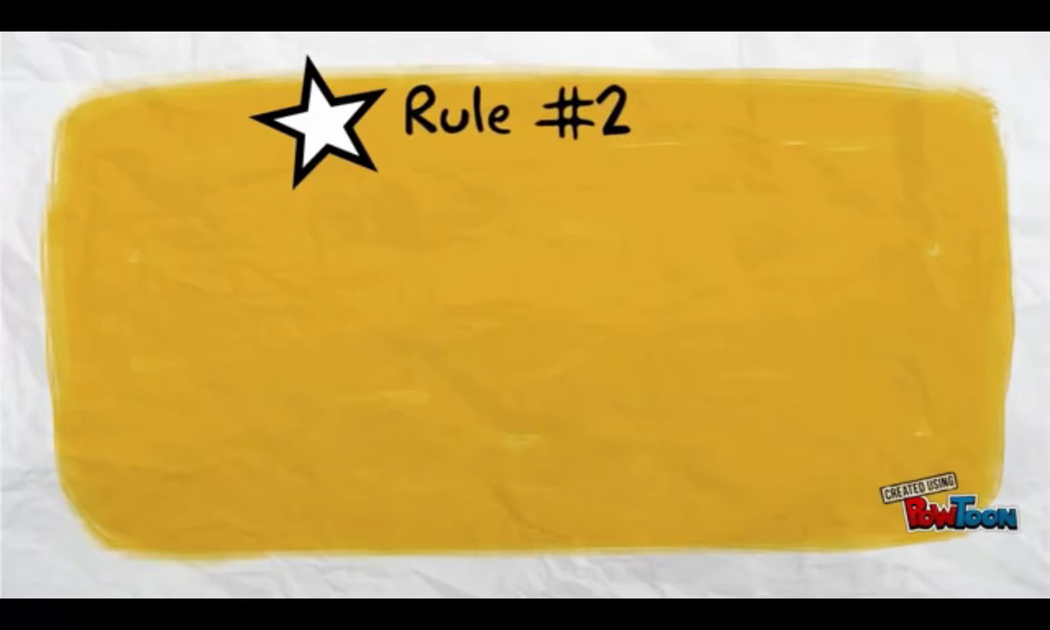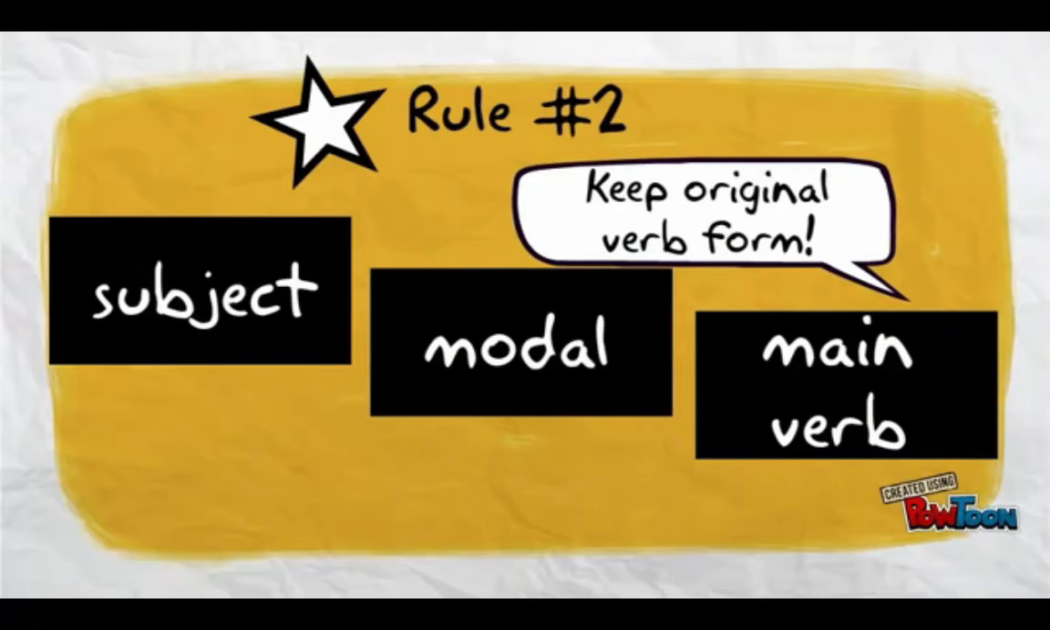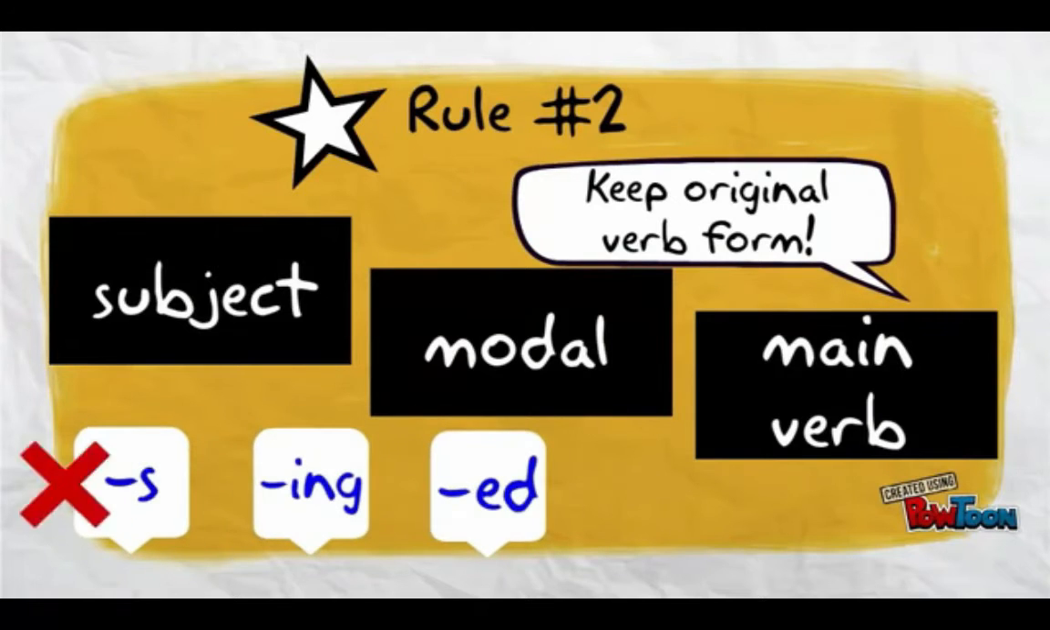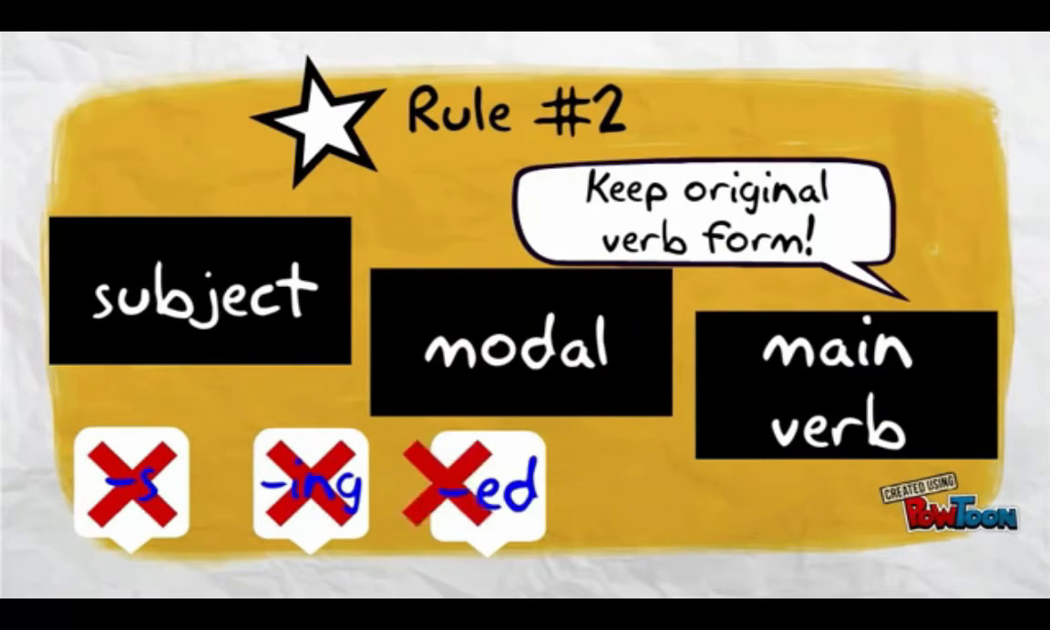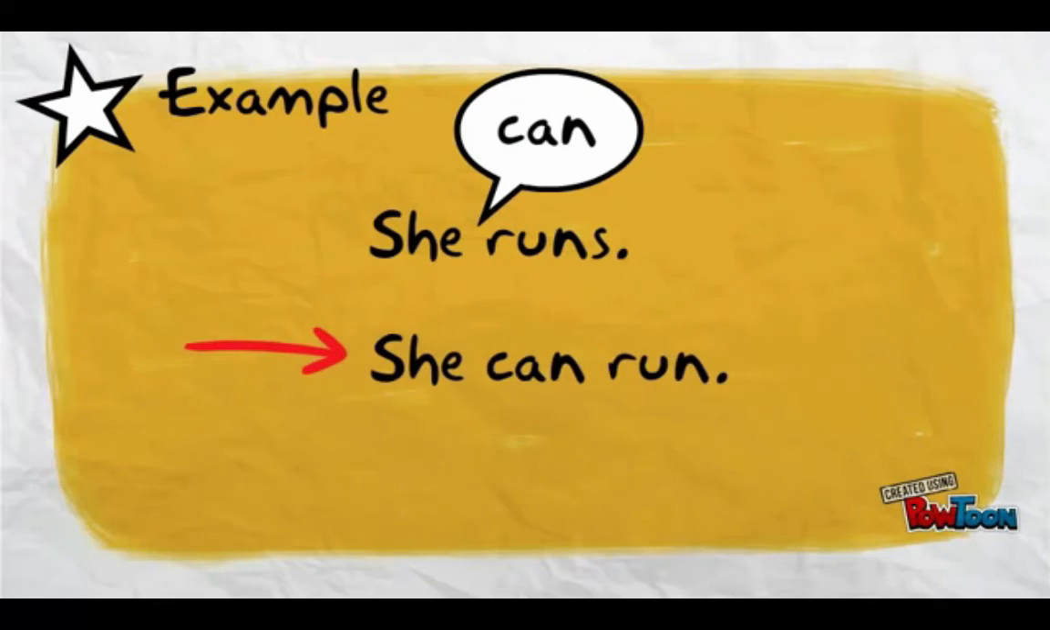The second most important rule is when you combine modals with verbs, the verb stays in the original form. Original form means there is no s, ing, or ed ending. For example, take the sentence, she runs. If I add can, it becomes she can run. The s is gone.